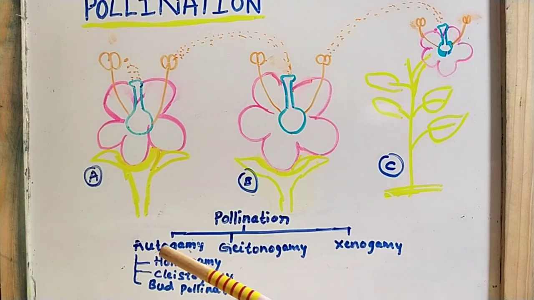So the very first one is autogamy. What is autogamy? It is also known as self pollination.